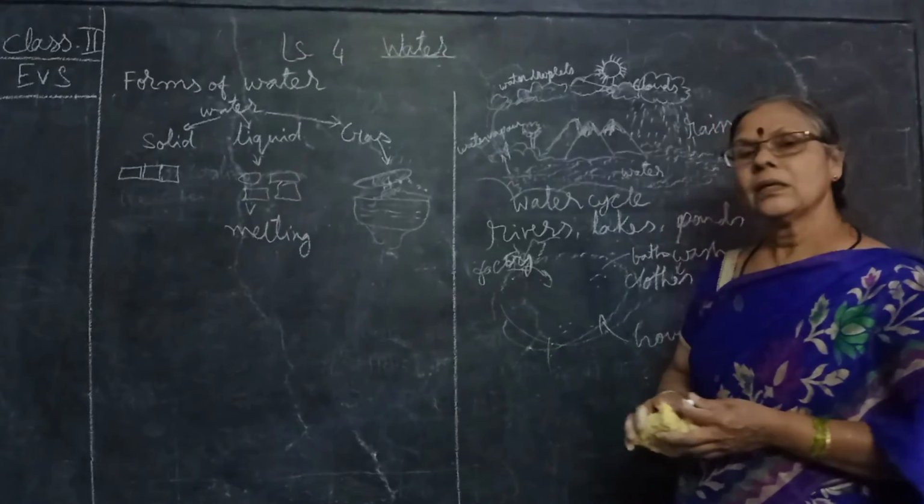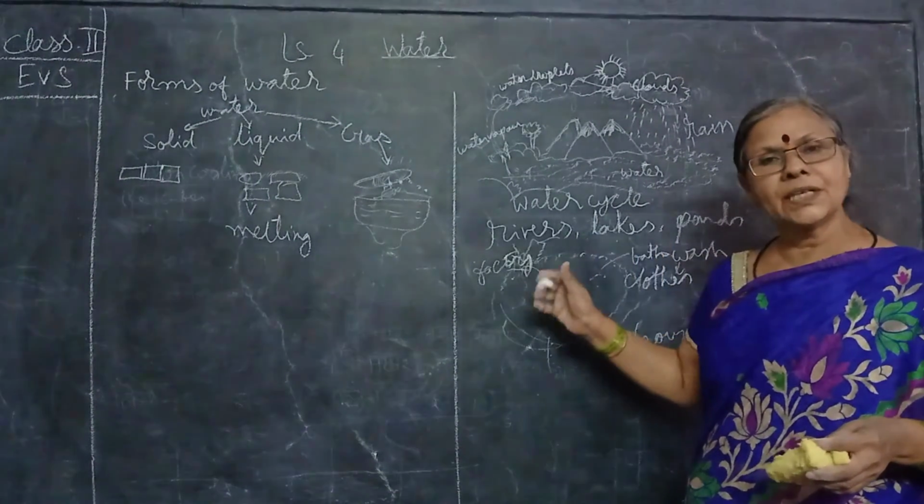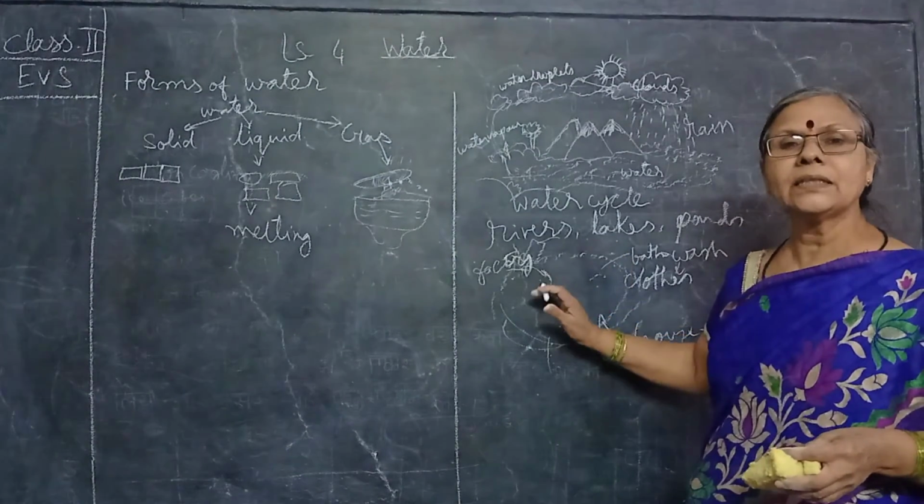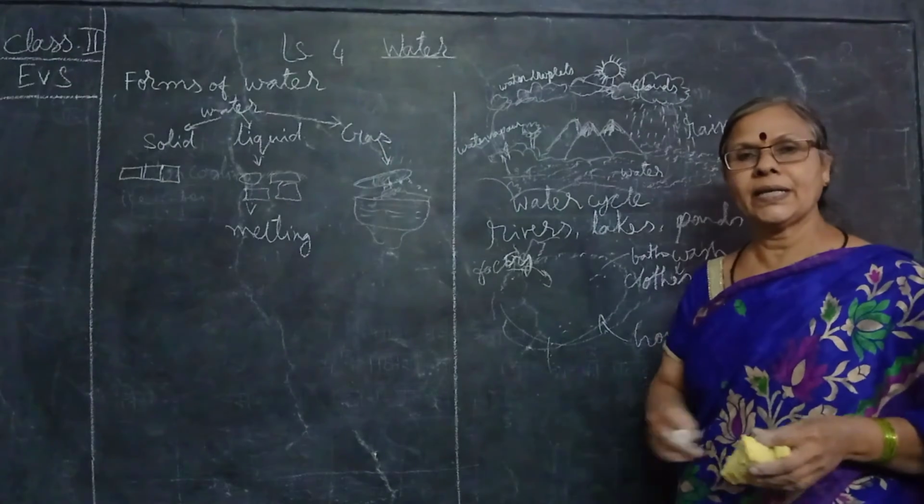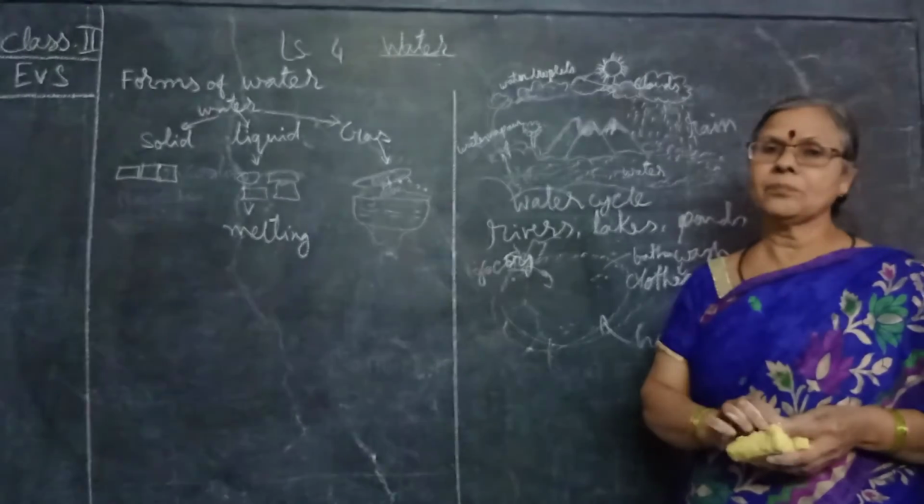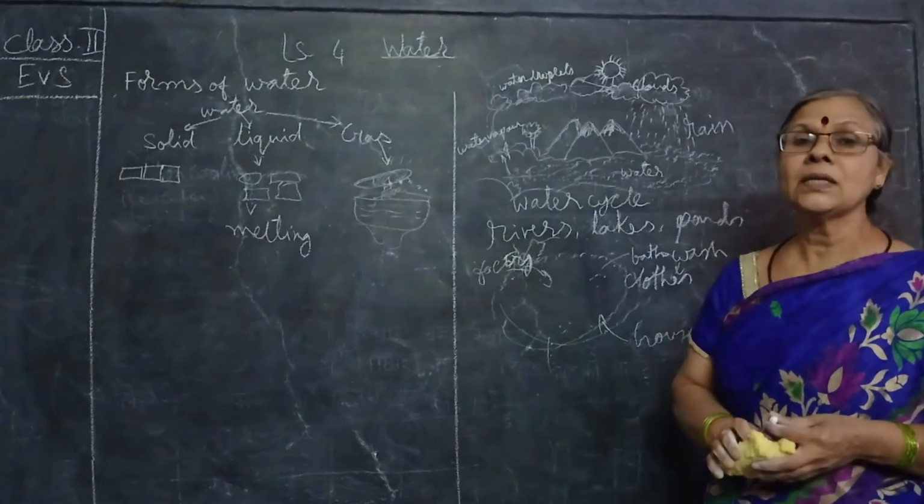But can we drink the river water or rainwater directly? No, we cannot drink it. We have to purify it. How can we purify it? There are a lot of machineries, and the government is also trying to purify the water.